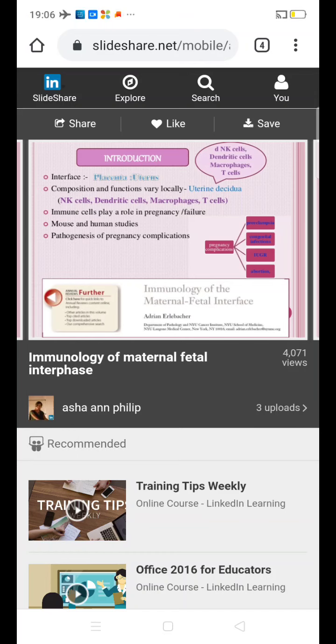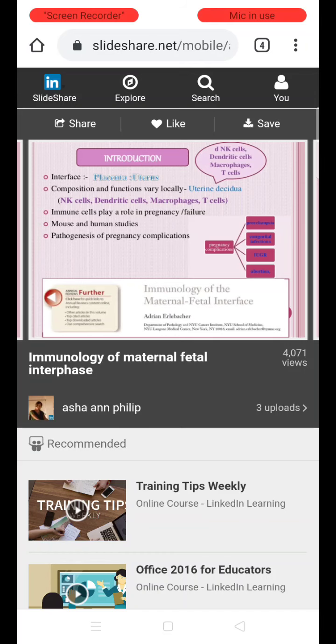First, coming to the introduction about immunology in pregnancy, the placenta, which is located as a connection between the mother and the fetus, is the interface. The placental environment consists of various immune cells which play an important role in the immunology in pregnancy. These cells are the dendritic cells, natural killer cells, macrophages and T cells, which are located in the uterine decidua. These cells play a major role in pregnancy, which can be either a successful pregnancy or a failure of pregnancy.